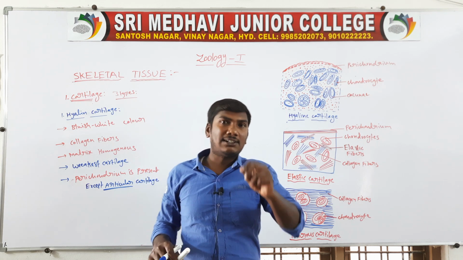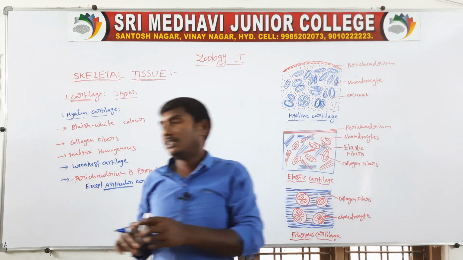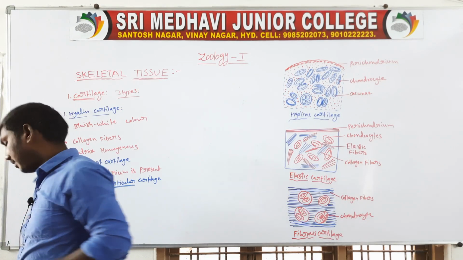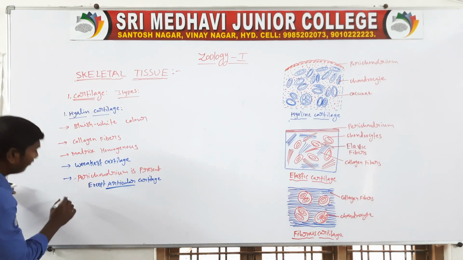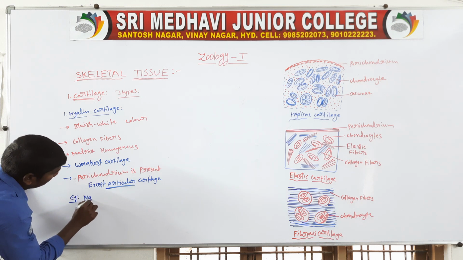Next, the cartilaginous fishes: their endoskeleton is hyaline cartilage. Example, their location from the nasal septum.